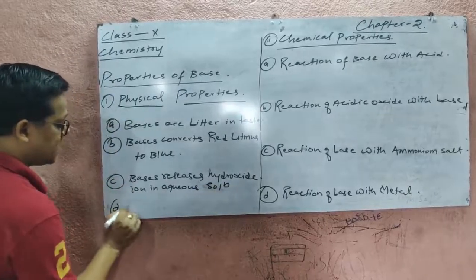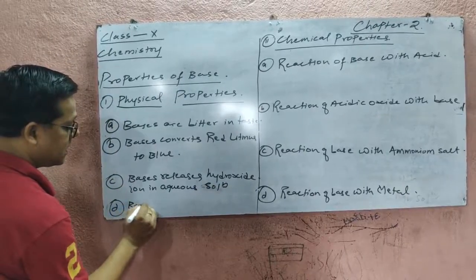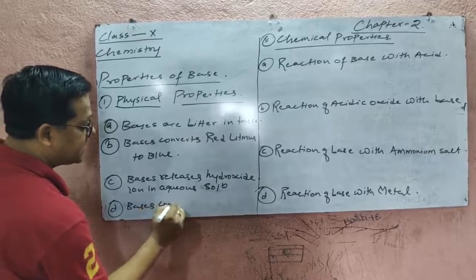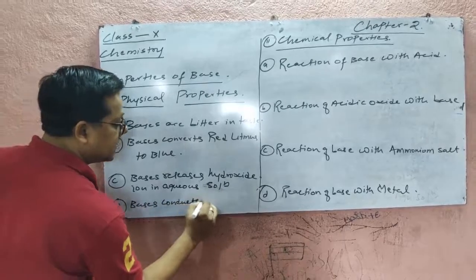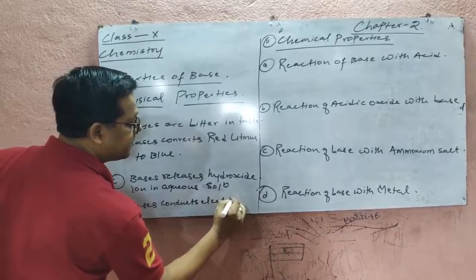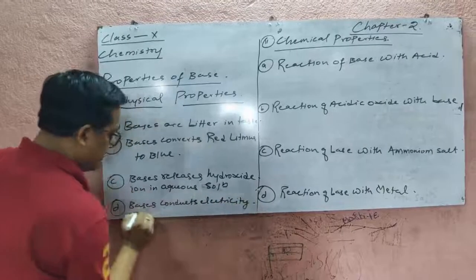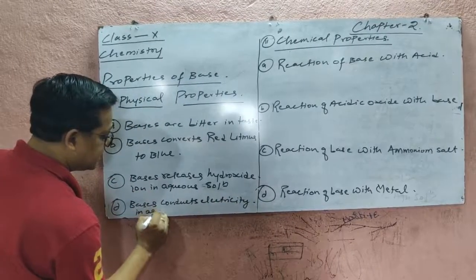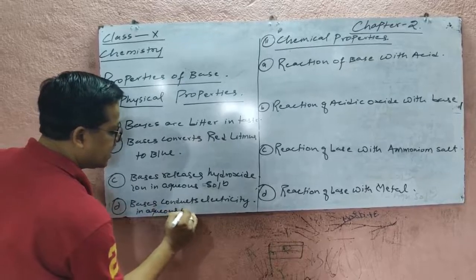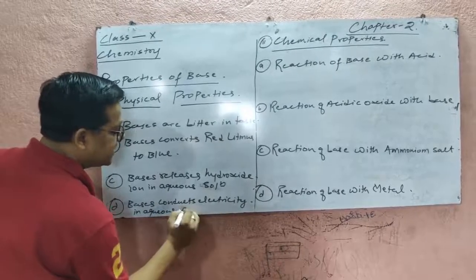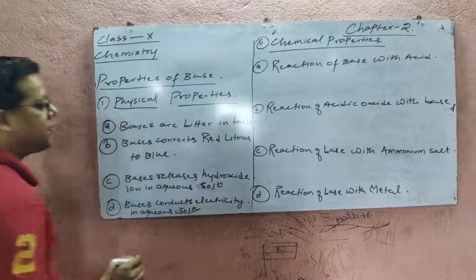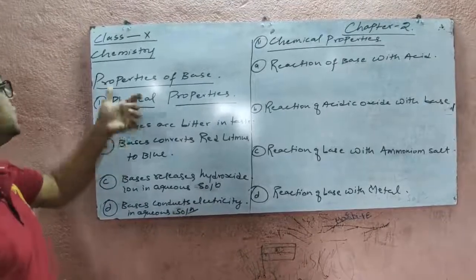Fourth is, bases conduct electricity in aqueous solution. So here we see that generally there are four physical properties of base.